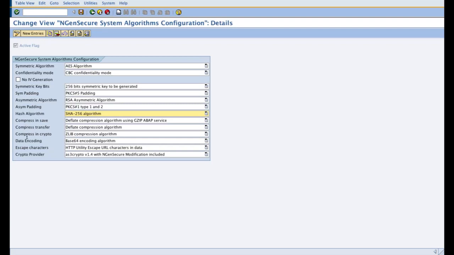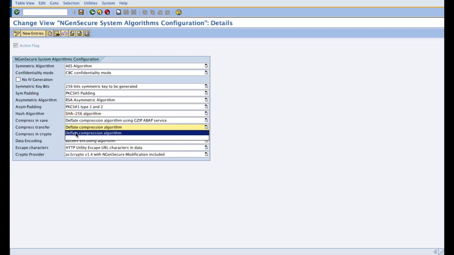Now coming to the compression part, compression of data is performed during saving of data in the SAP database, and during transfer of data from the crypto product or tool to the SAP system.